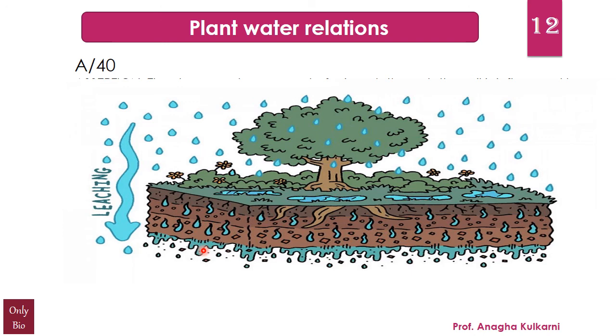So leaching is most active in the sandy soils which have high porosity, and it is least in finely textured soils such as clay, which have restricted pore spaces. So friends, remember, leaching is dissolving of the minerals and the organic matter in the upper layers and carrying them to the lower layers, whereas infiltration is just the movement of the water downwards due to gravity.